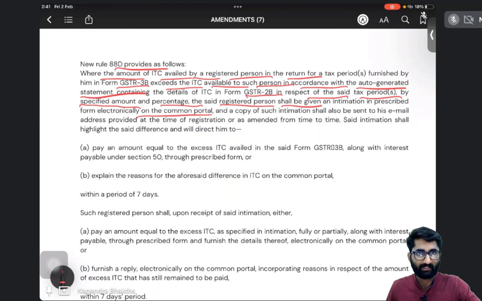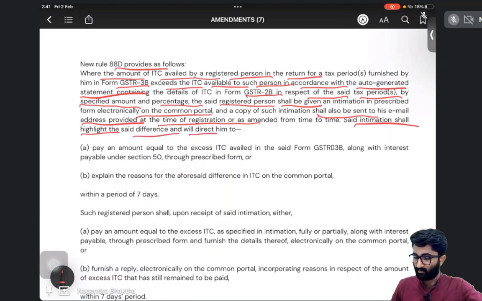ITC in 2B is less, 3B you have availed more, and a copy of such intimation shall be sent to the email ID. So at this time, what he has to do? A registration or amendment from time to time. So that means if you have amended a non-core field, if you have amended the registered email ID, then to that registered email ID, the said intimation shall highlight the difference between and will direct him to. They will highlight the difference. What difference was there? That they will highlight and they will direct him to.